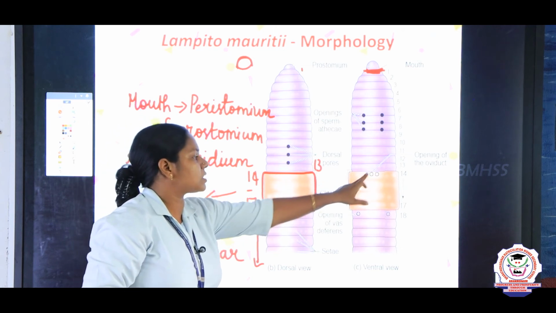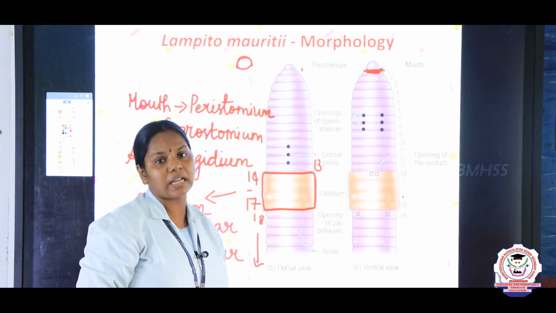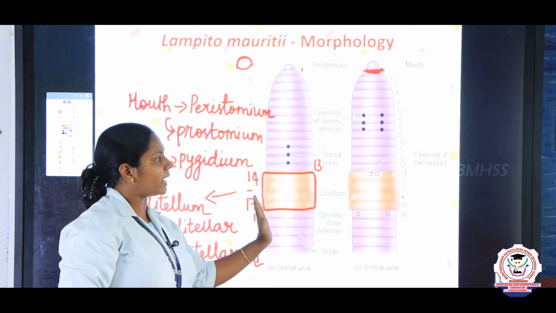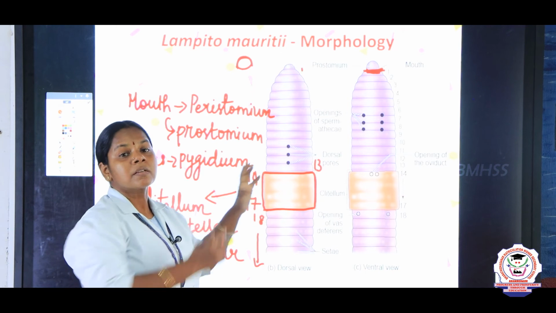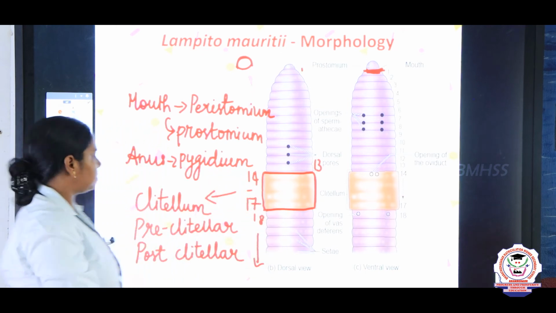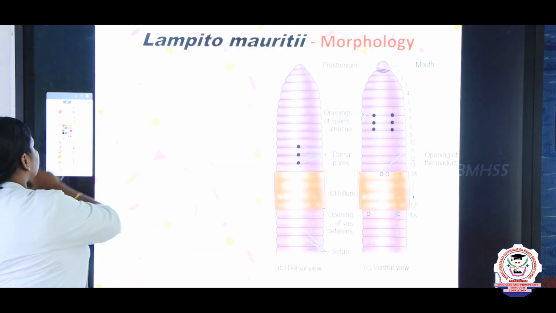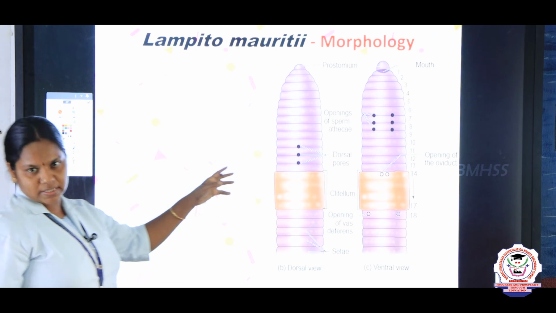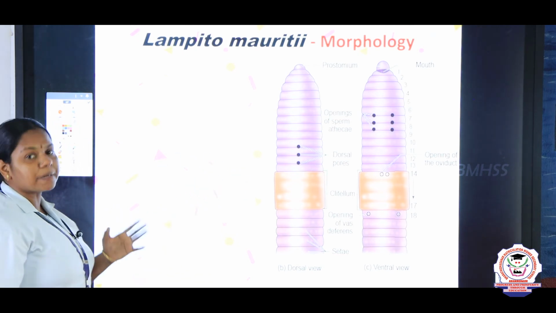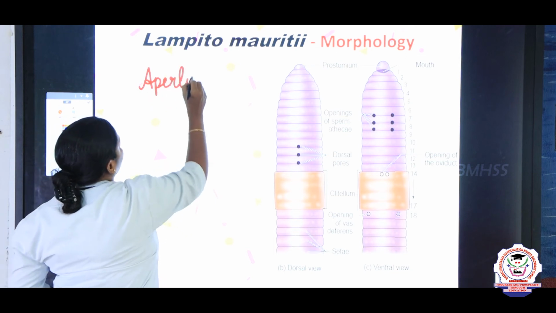Only the genital pores, that is the male and the female genital pore, are present on the ventral surface. By identifying the pores, we can distinguish them as male and female. And now we are going to see about the pores, right? What are all the apertures? We can say them as apertures, or we can say them as openings also.